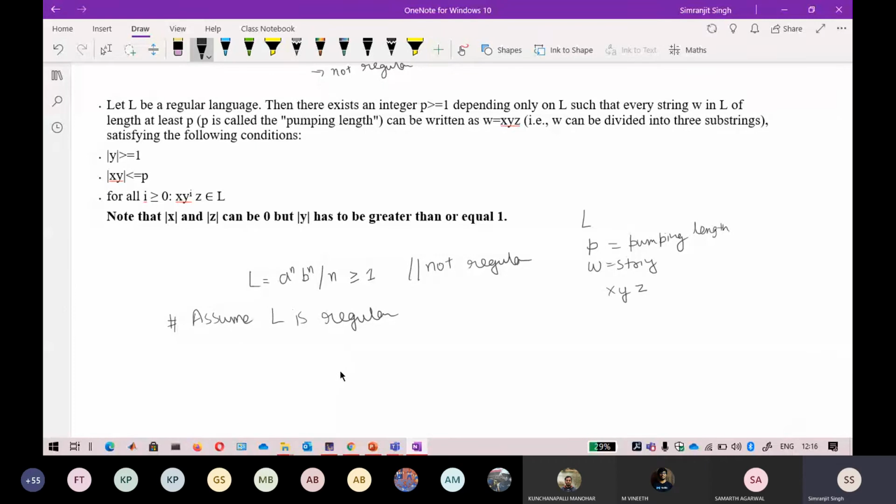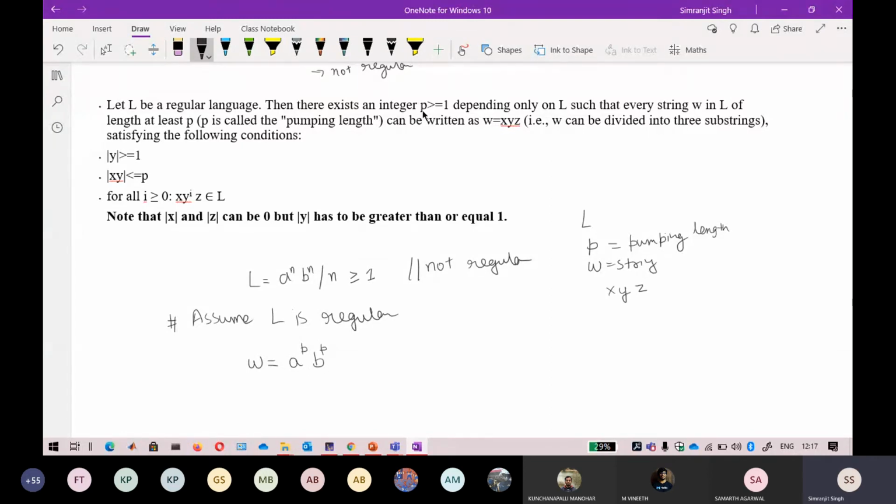Starting with the first thing, I will derive some string from this language L, and that string is a raised to the power of the pumping length and b raised to the power of p. So this is the first condition, that I need a p here.